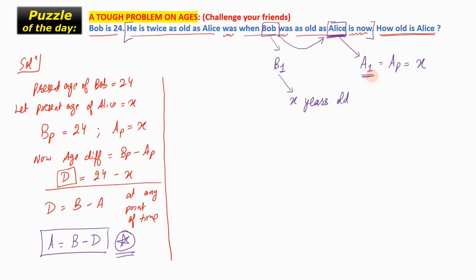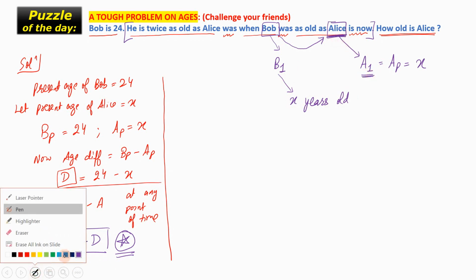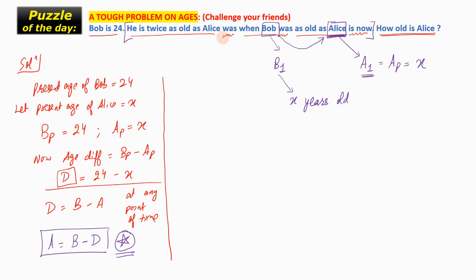Is this okay? Now we have that as old as Alice was when Bob was x years old.